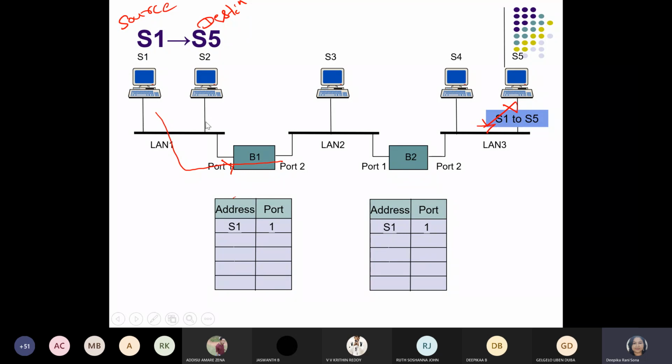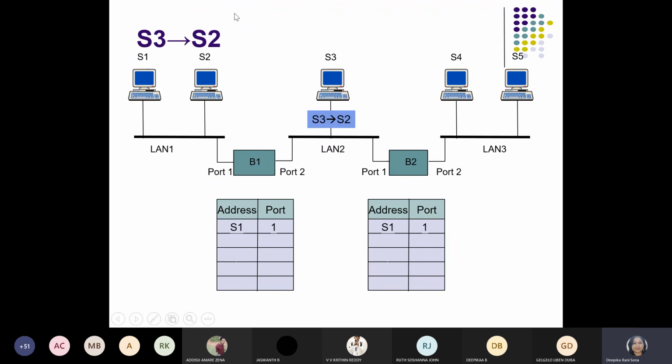This statement also you have to write, guys, and one question we are going to ask from this forwarding table only, or lookup table only. Okay, so this is the case for S1 to S5, and we have successfully entered the port address of S1 with respect to B1 and with respect to B2. Now the second case: suppose station S3 wants to communicate with S2. Now which one will be the source station? Who can say?